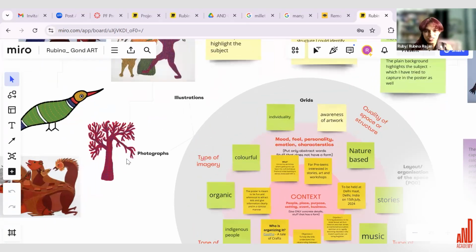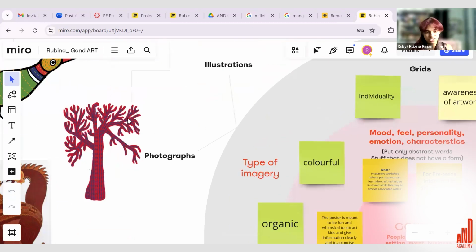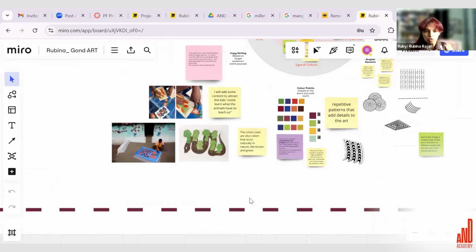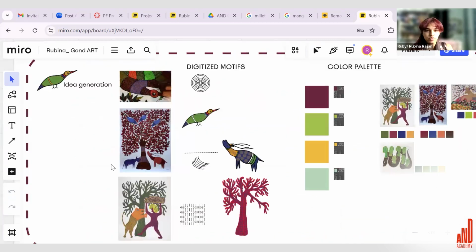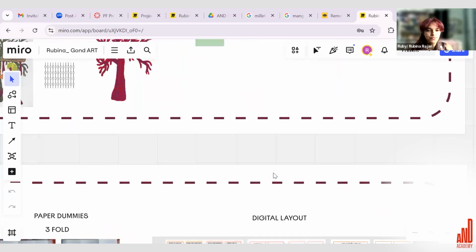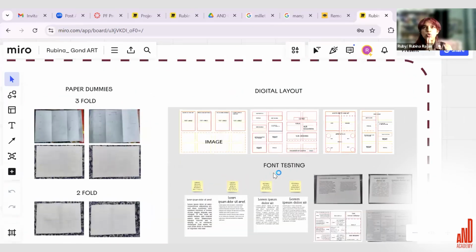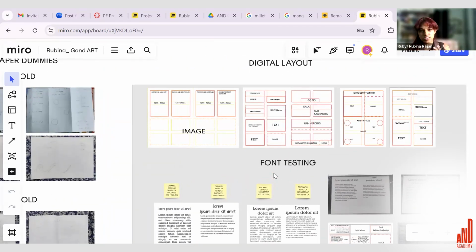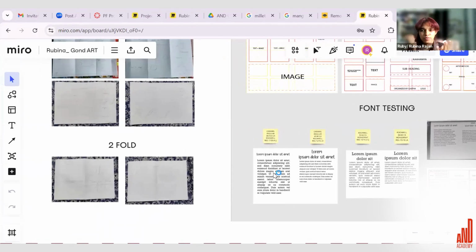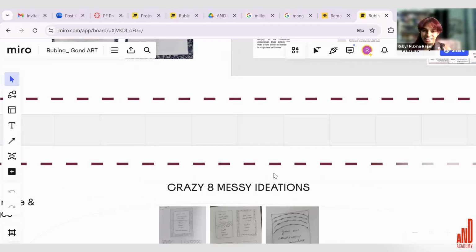Looking through so many images, making my own illustrations to go with it, like the bird and the tree. Then we went on to digitizing these motifs, which were seen in the paintings, isolating the colors that work well, and layouting. This was for a children's event, for pre-teens. So the whole brochure was designed keeping that in mind, like what kids would like. I went for a storybook kind of layout, like a book where kids could leaf through it with bright colors and engaging characters.